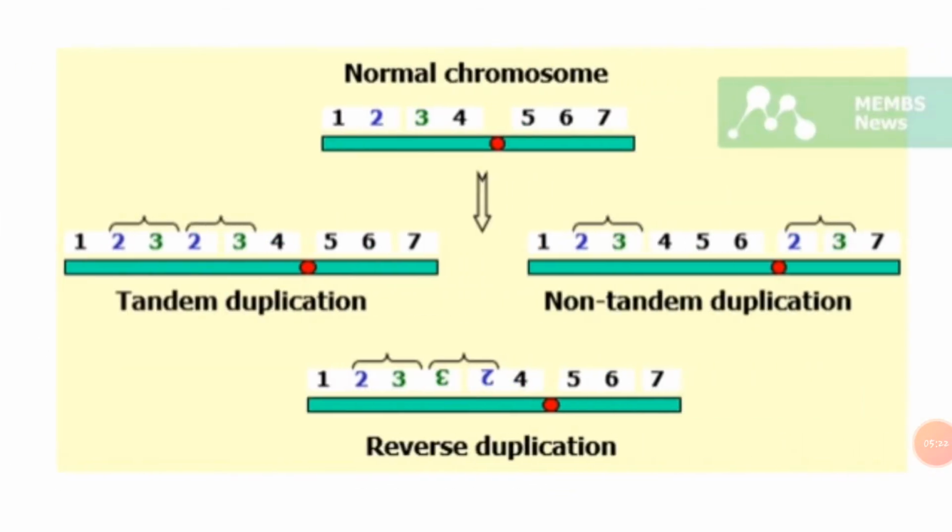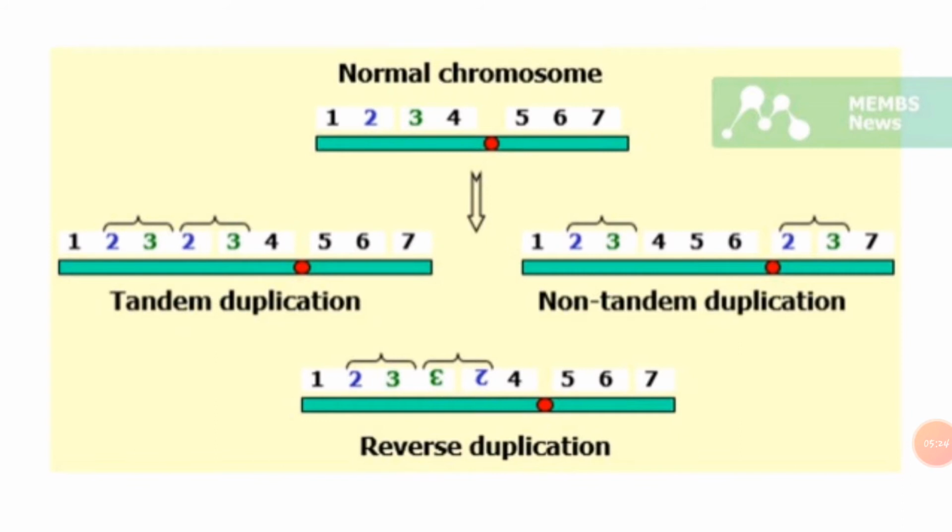In the diagram we can see a reverse tandem duplication. This is the normal chromosome, 1 2 3 4 5 6 7. In reverse duplication we see 1 2 3, then the same duplicated region 2 3 attached in reverse orientation, that is 3 2, and then the remaining genes 4 5 6 7.